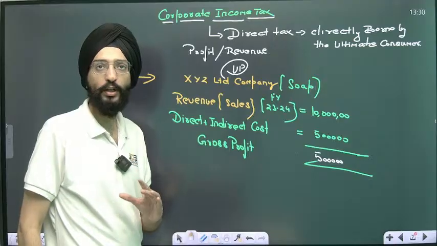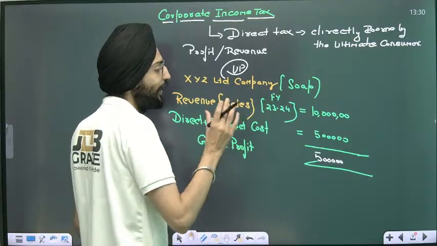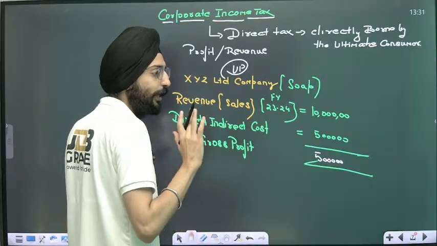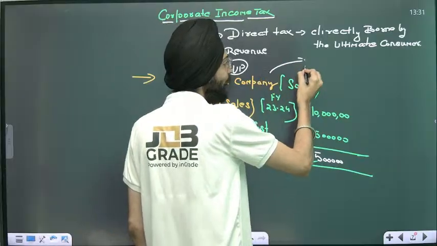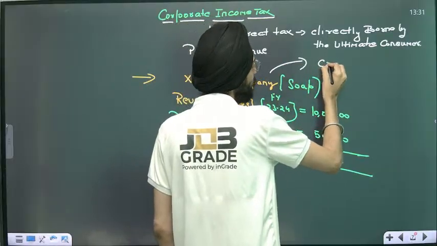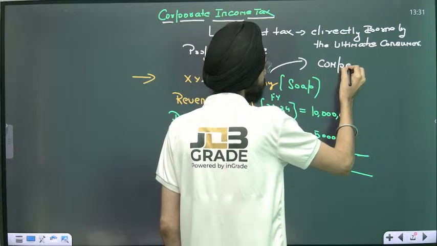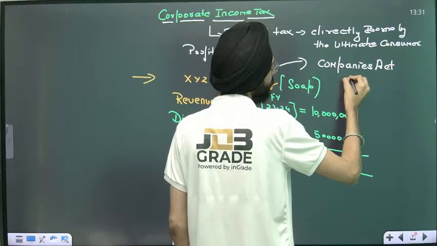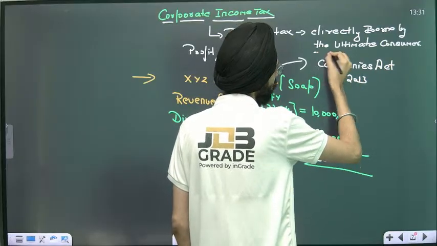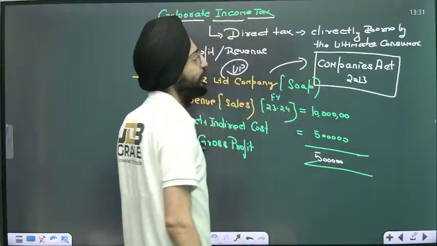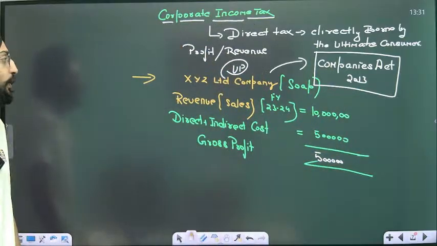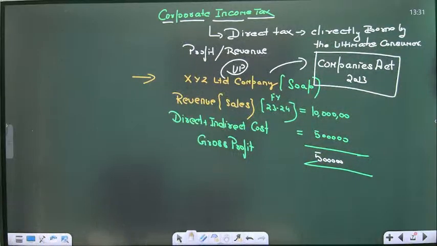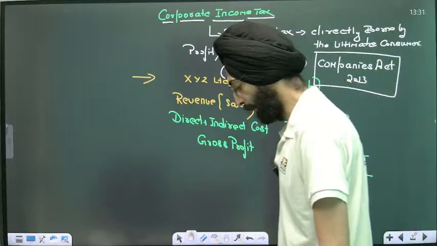That's how the Companies Act 2013 runs. So a certain amount of tax will be levied on this 5 lakh, and UP can't take this whole 5 lakh as a profit. It's not possible. So you have to carry out your business as per the Companies Act 2013. I hope that's completely clear with you.